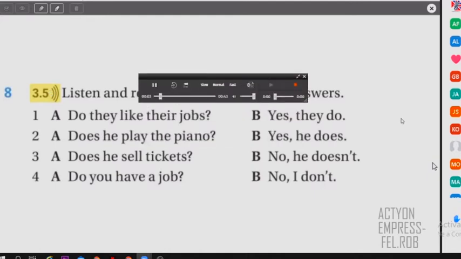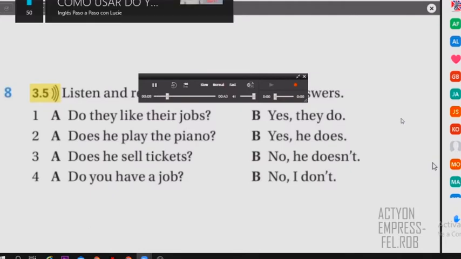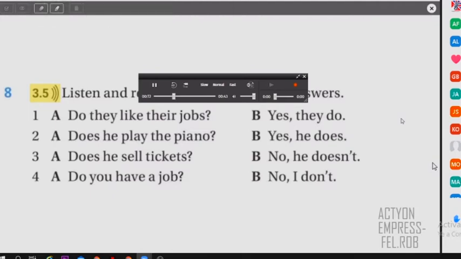1. Do they like their jobs? Yes, they do. 2. Does he play the piano? Yes, he does. 3. Does he sell tickets? No, he doesn't. 4. Do you have a job? No, I don't.